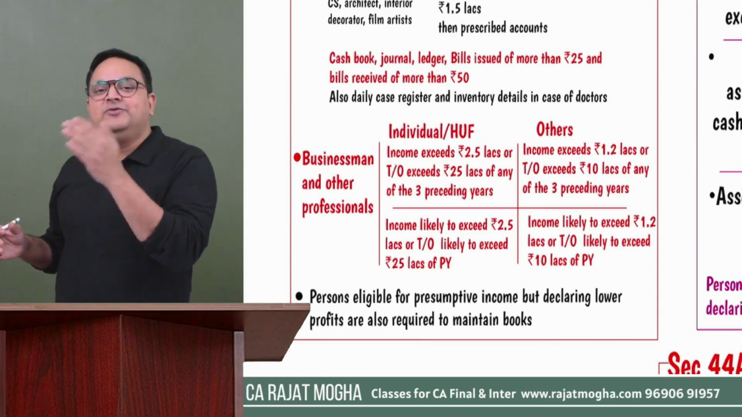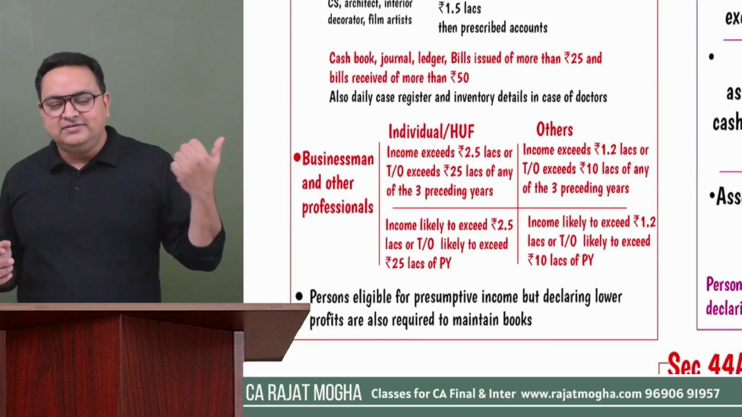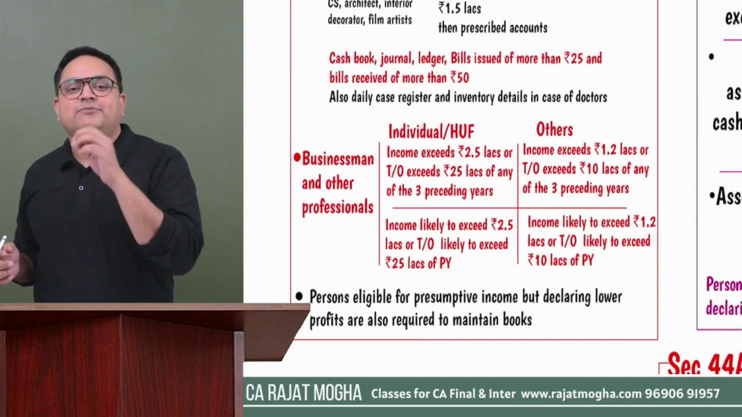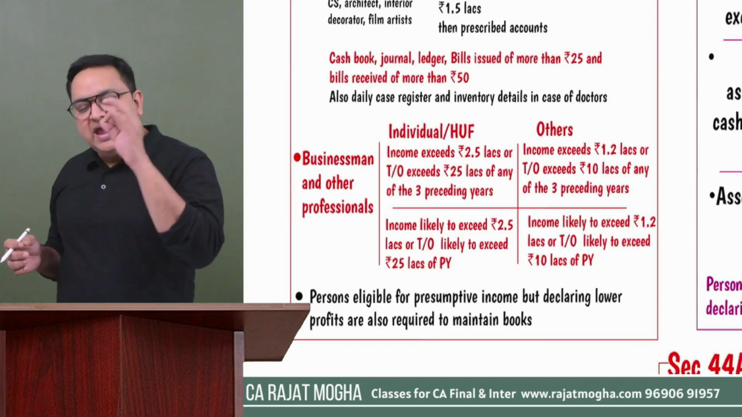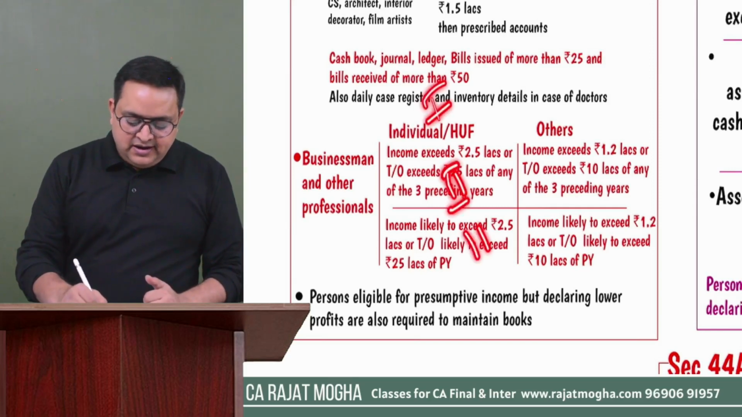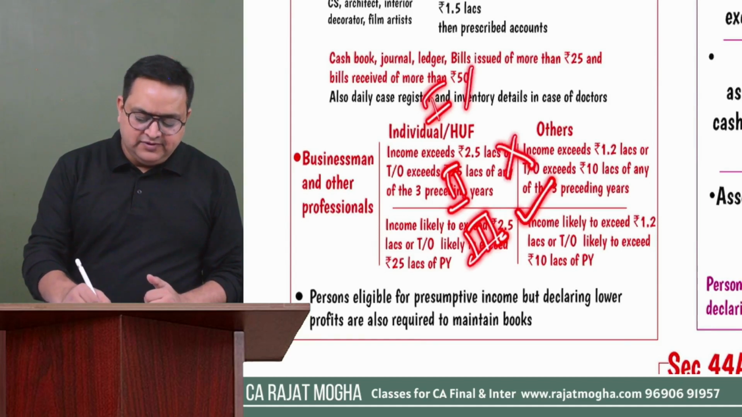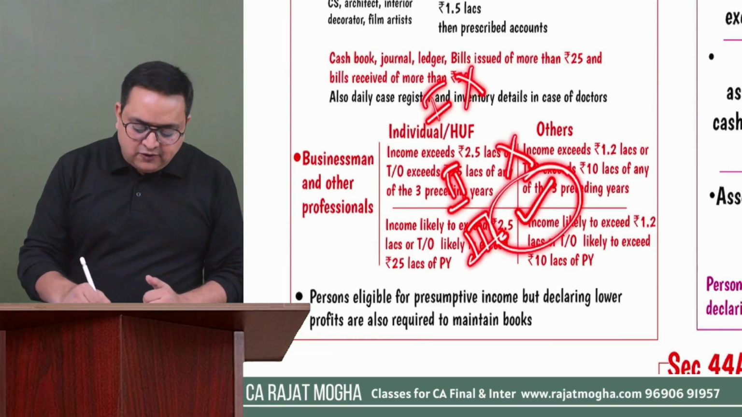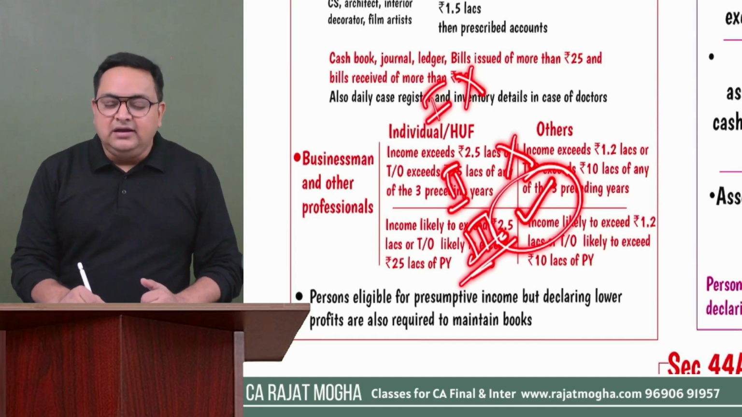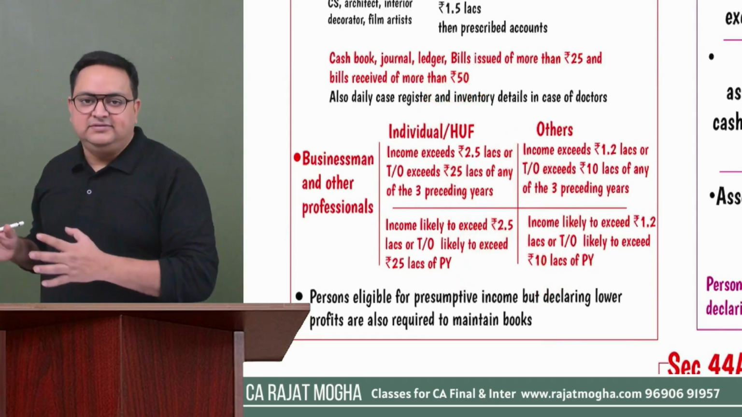So if in any of the last 3 years preceding the previous year, the income is more than 2.5 lakh. Let's say the last 3 years are first, second and third year. And let's say in the third year, we have more than 2.5 lakh. In the second year, we don't. In the first year, we don't. But still, any of the 3 years has income of more than 2.5 lakh, we will say that you have to maintain the books of accounts in this year, right?